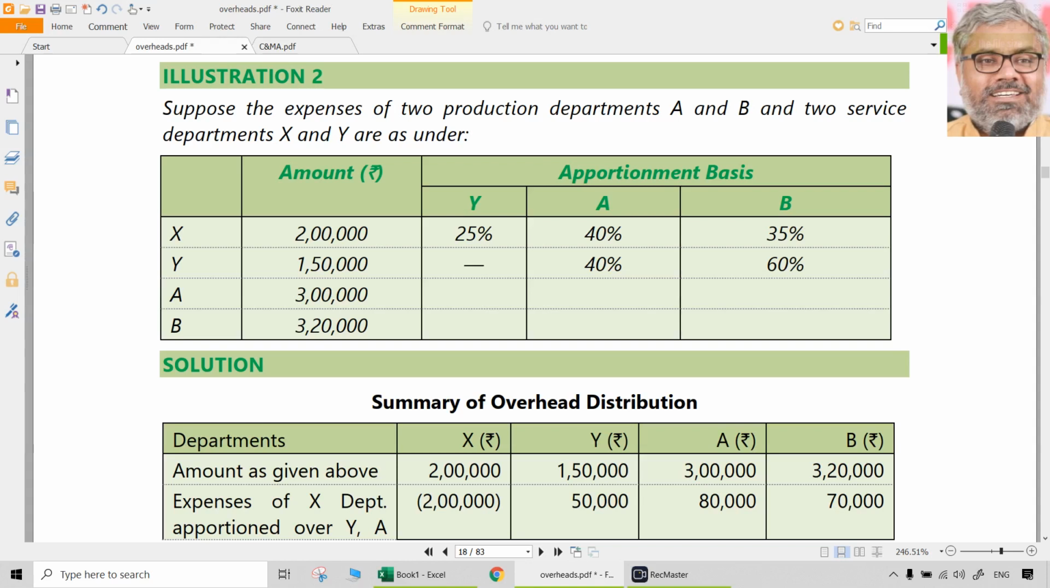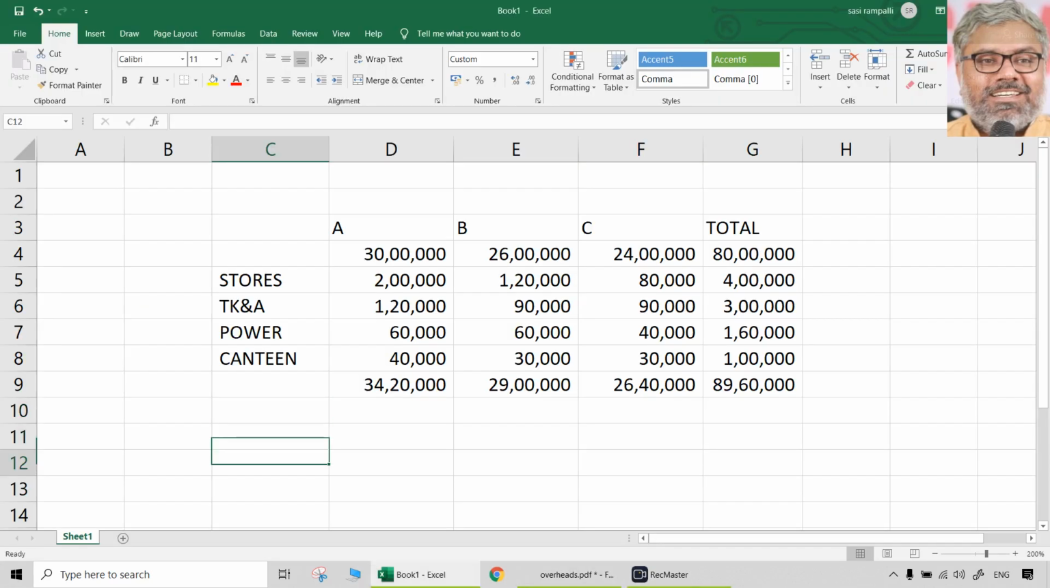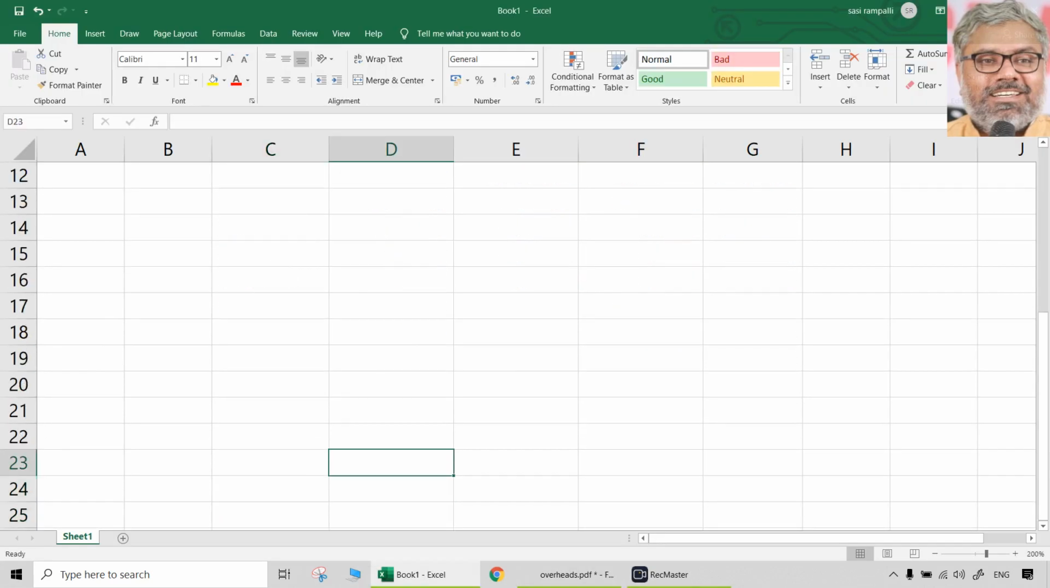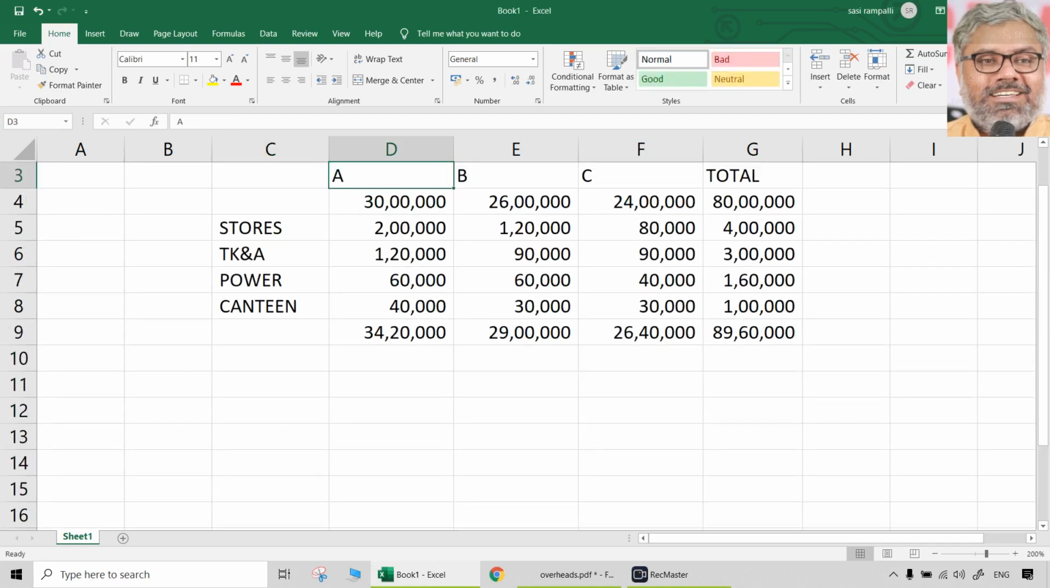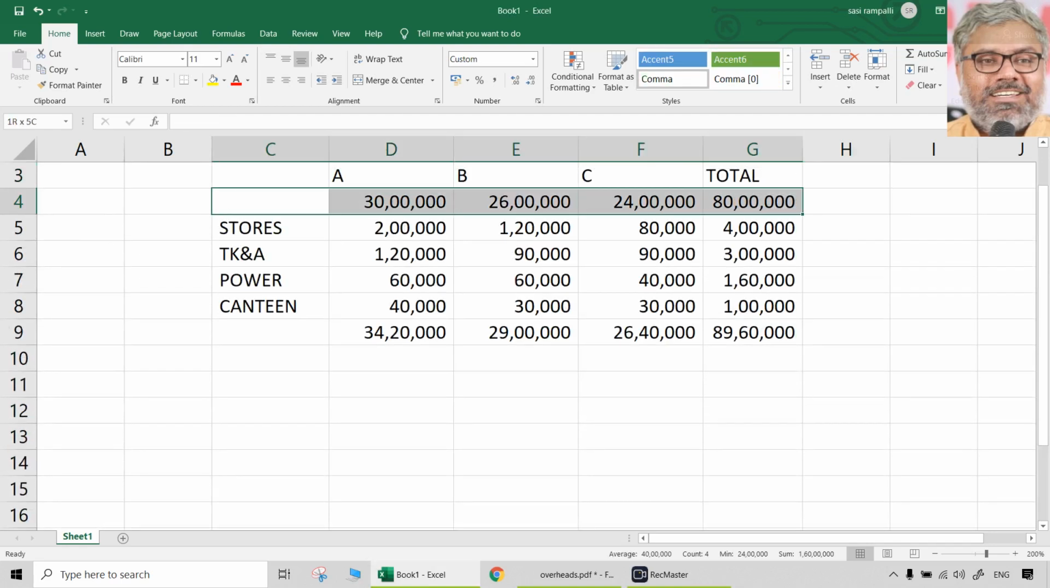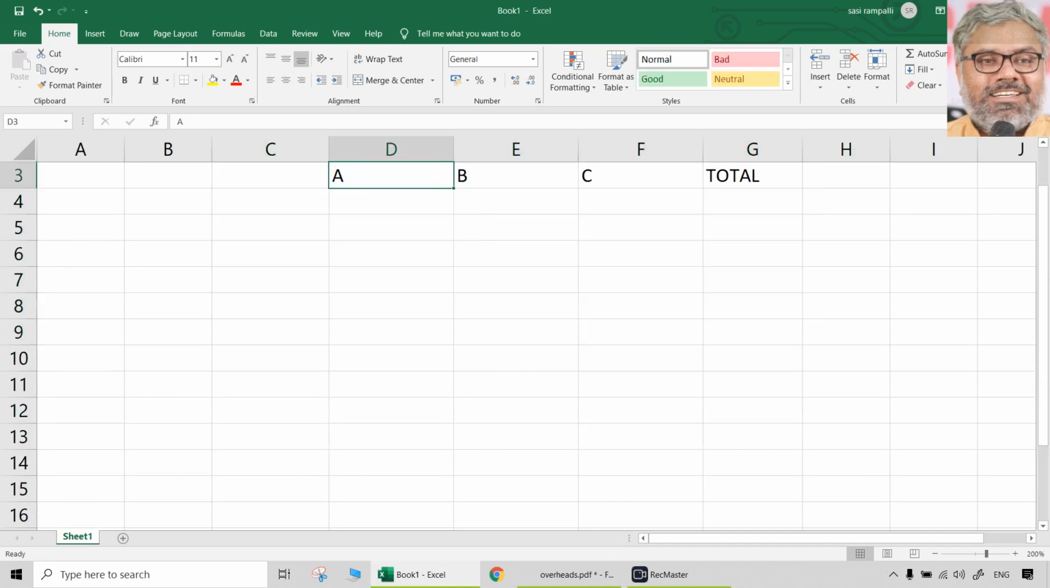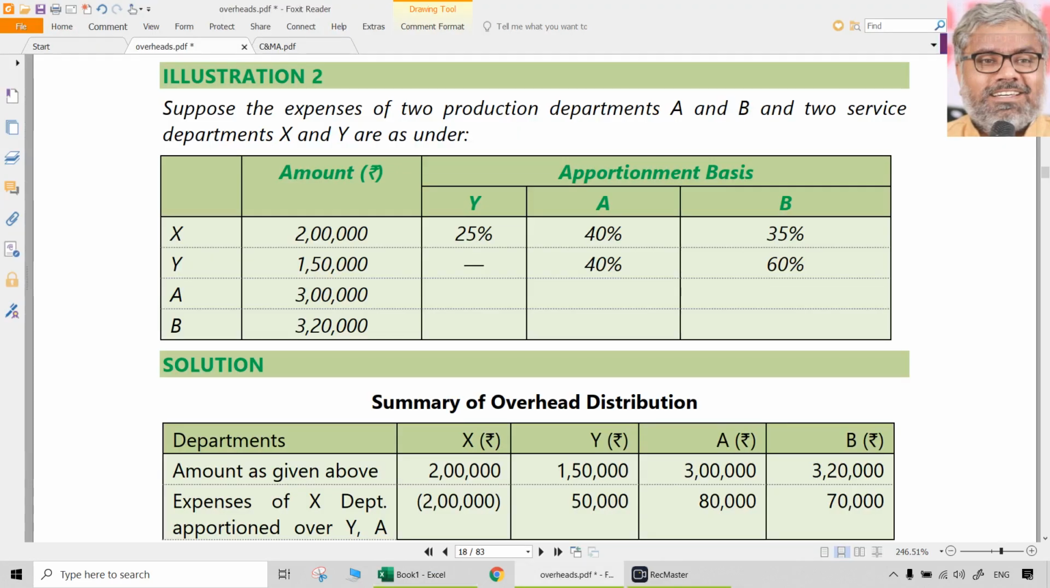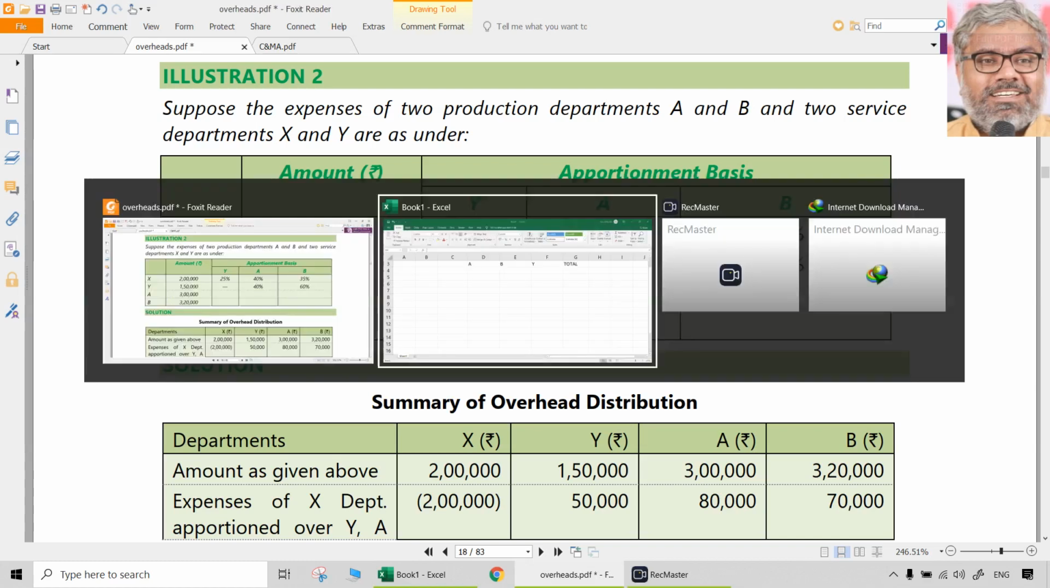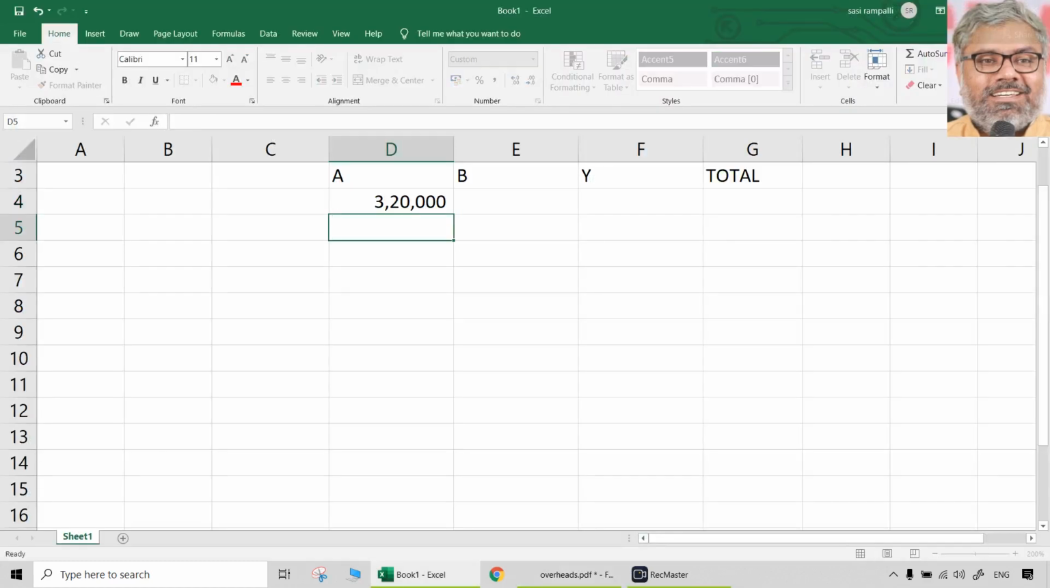But this 1,50,000 should be apportioned to whom? A and B in the ratio of 4:6 or 40%, 60%. A and B anyway are the production departments. They have original cost of 3 lakhs and 3,20,000. So how to do this distribution? Very simple. Already the data is available. So let us take Y here as a service department and then we'll see. First A and B has how much cost? 3 lakhs and 3,20,000. That is the original cost of A and B.